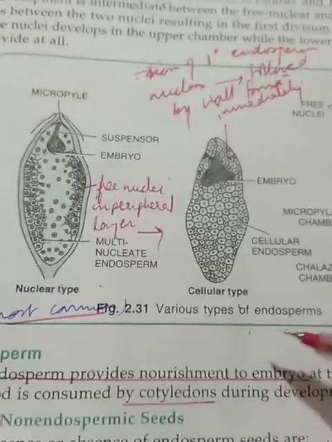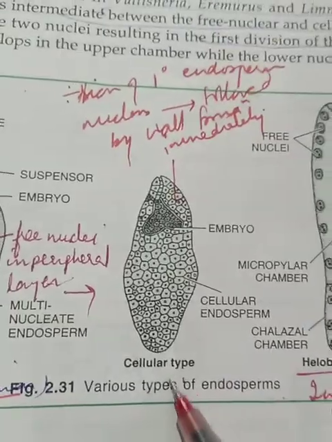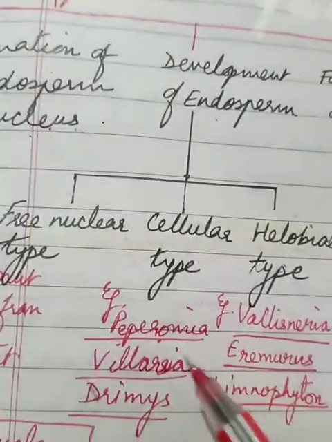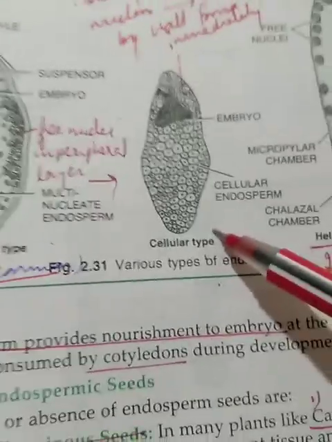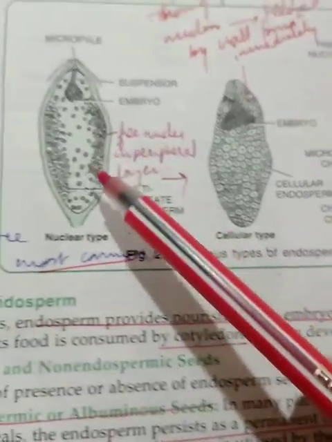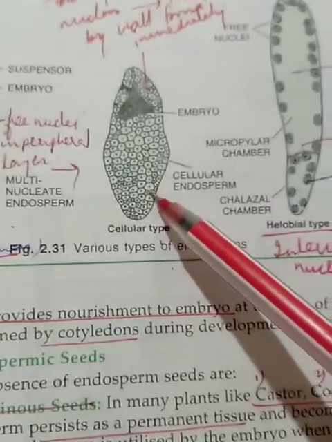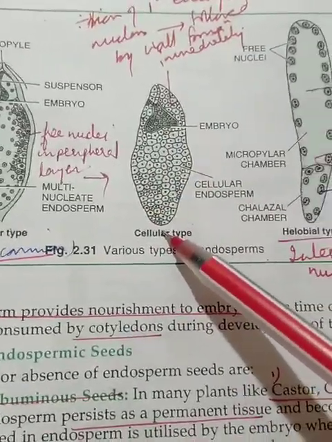Alright, coming to the cellular type. Where is it seen? In plants like Peperomia, Willarsia and Drimys. I have given you this in the notes here. So the cellular type is seen in Peperomia, Willarsia and Drimys. And what is special here? Here you have to understand that the same primary endosperm nucleus which was dividing into nuclei has now been completed into cells by the laying down of walls.